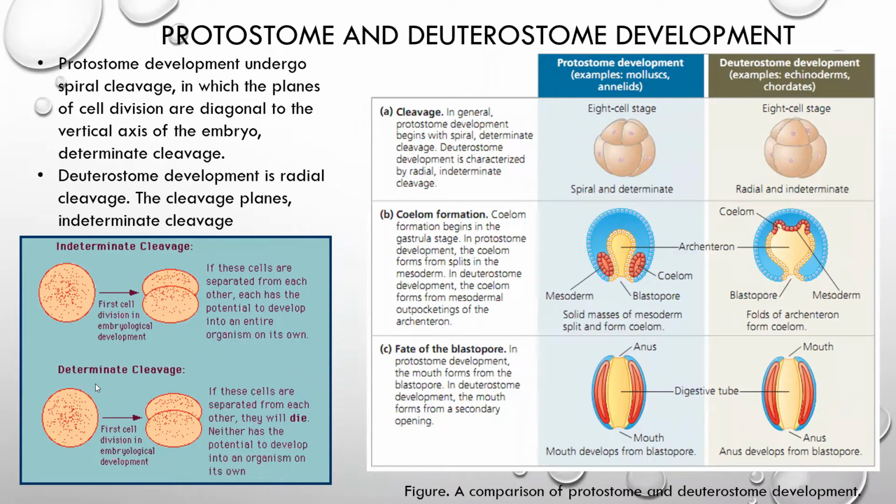Whereas in determinate cleavage, after the first cell division, if we separate all these cells from each other, no one cell will convert into an adult individual.